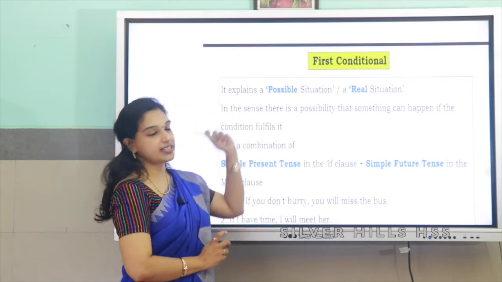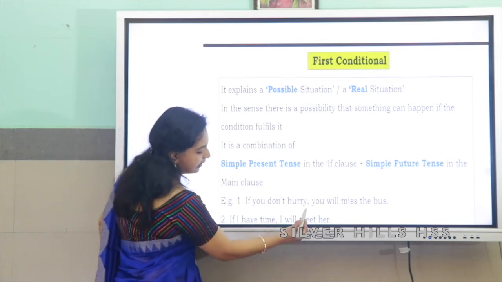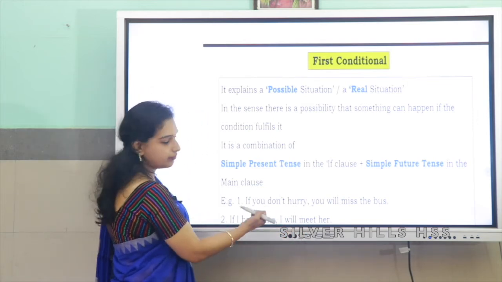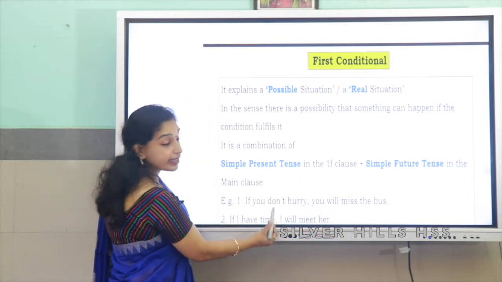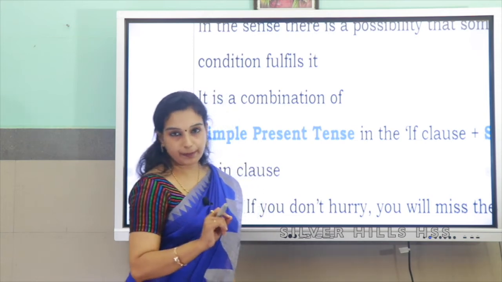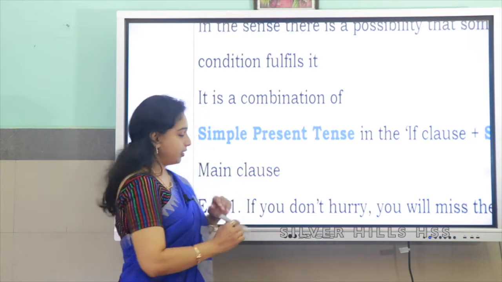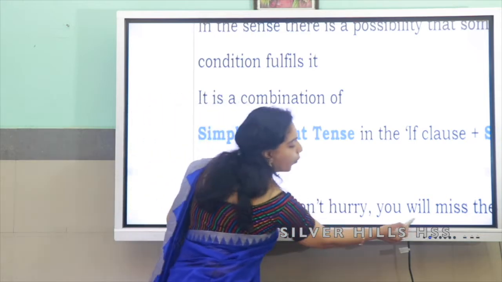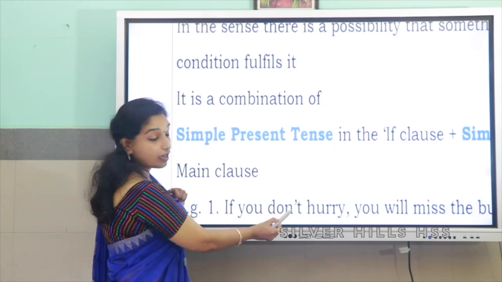This is first conditional. Just remember, children, if you get this part in the examination and if you are asked to write the main clause, just look at the verb here. If you see that the verb is in simple present, just close your eyes and you can write will. Though it is a negative sentence, just look at the verb here.